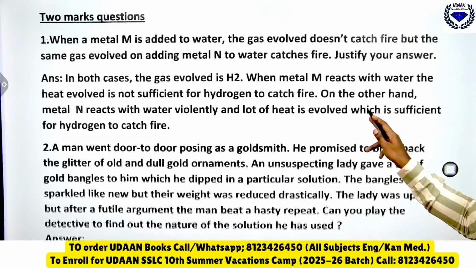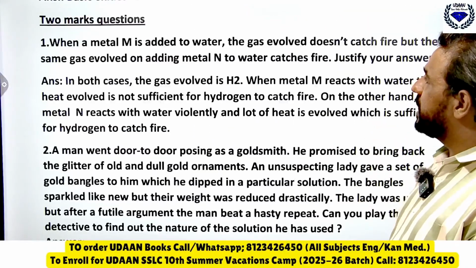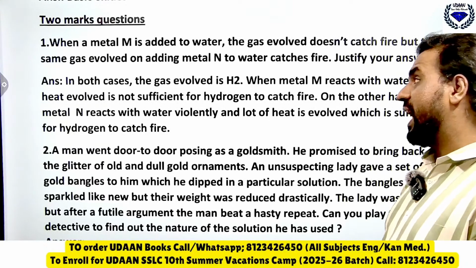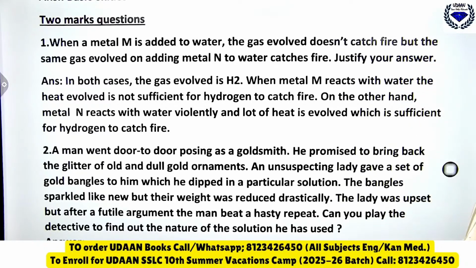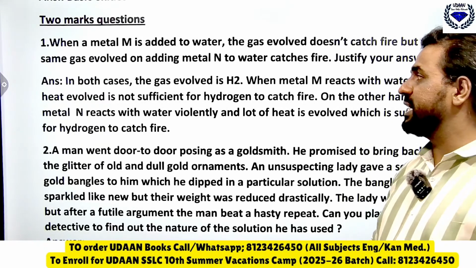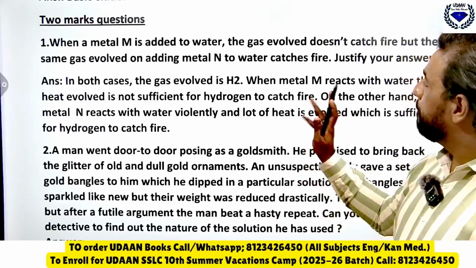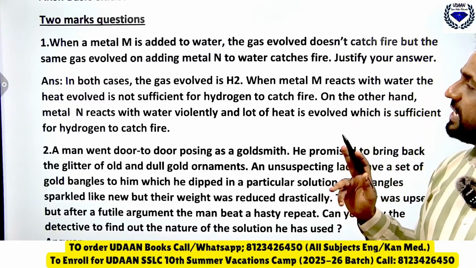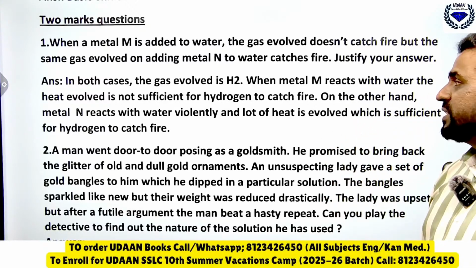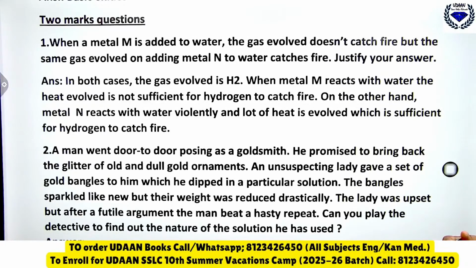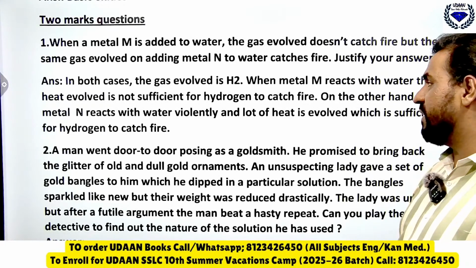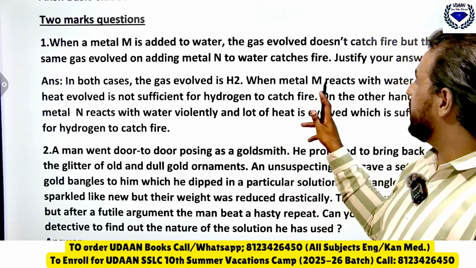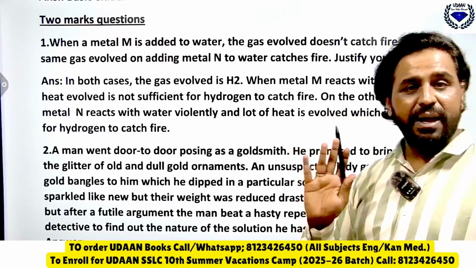Now the next one. When a metal M is added to water, the gas evolved doesn't catch fire, but the gas evolved on adding metal N to water catches fire. Justify your answer. See, in both cases the gas evolved is hydrogen only, but when metal M reacts with water, the heat evolved is not sufficient for the hydrogen to catch fire. On the other hand, metal N reacts with water violently, and a lot of heat is evolved which is sufficient to catch fire. And you know what they are talking about? Calcium here. M is calcium.